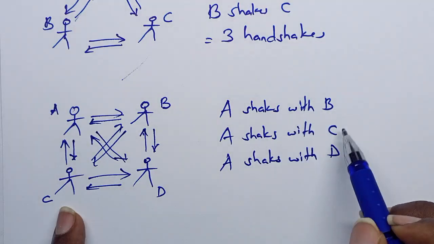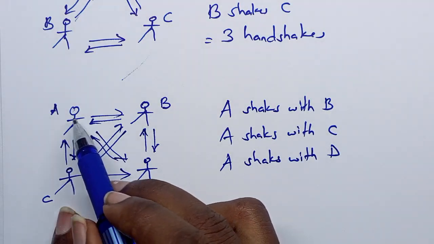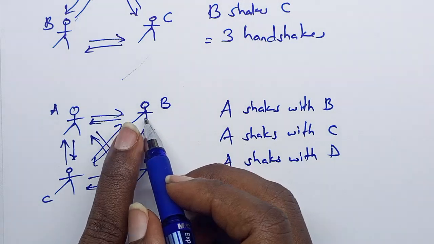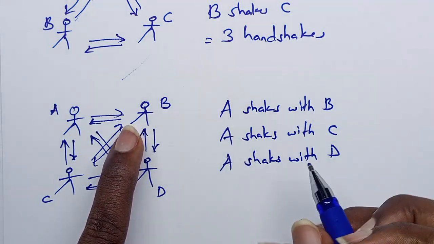So in total we have 3 handshakes that are made with A, and also now B has shaken A, but